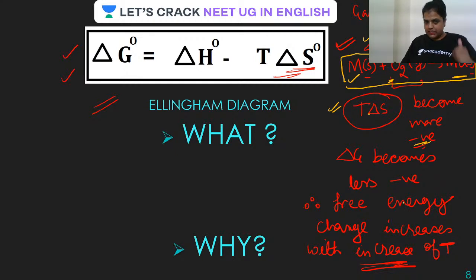Done? Is this done? So guys, what is the Ellingham diagram then? That is all clear. Then what is the Ellingham diagram? That's why the question mark.